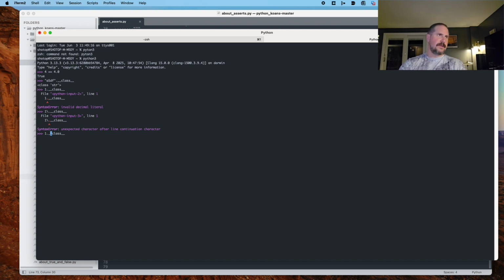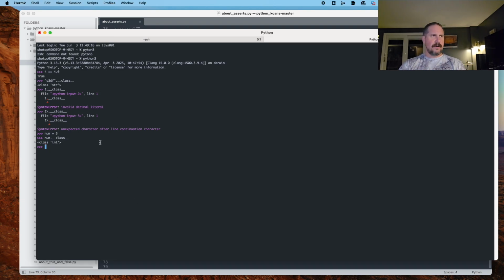All right, so let's see this. We'll say num equals 5, num.__class__, and that's an integer. Okay, so we saved the integer 5 just to a variable, and then we called the class attribute on that, and it returns the class of the thing stored in the variable. All right, so that's kind of interesting. What else?